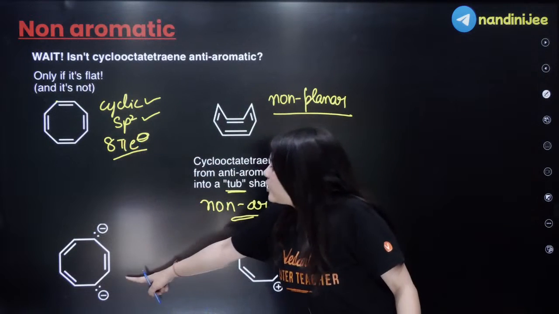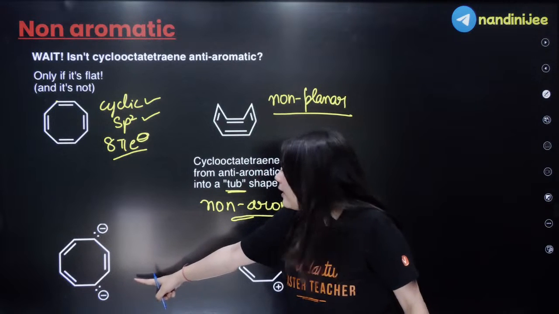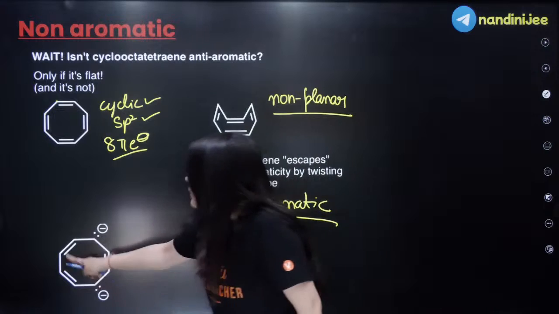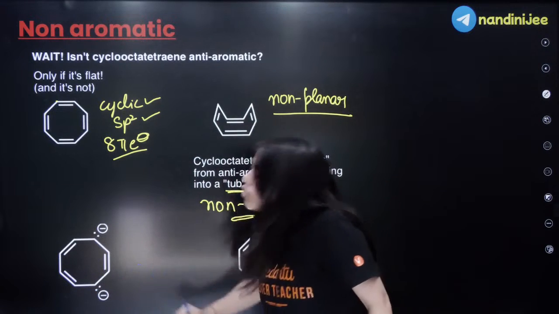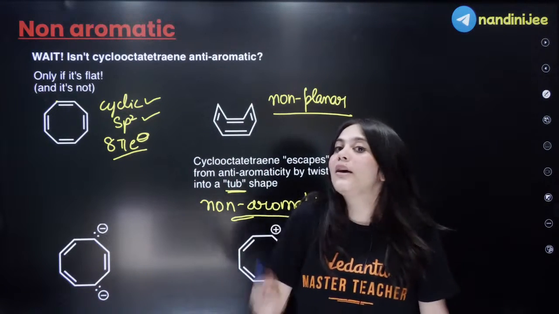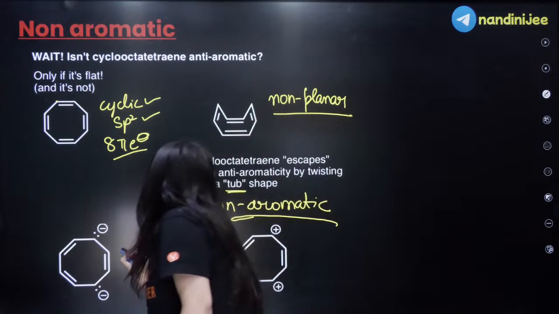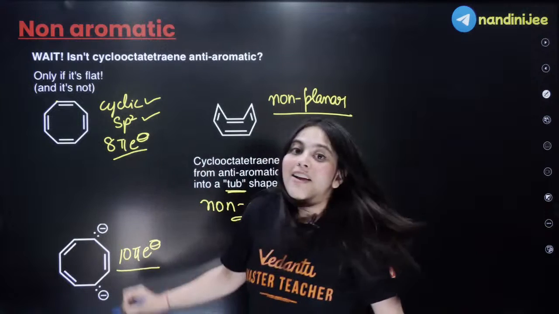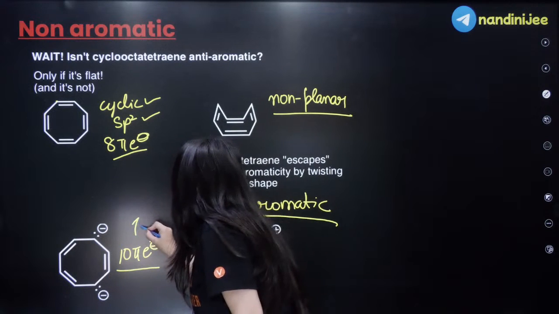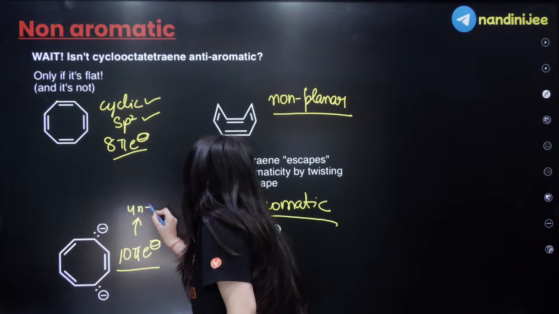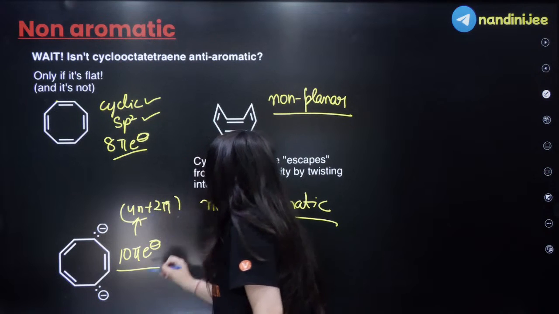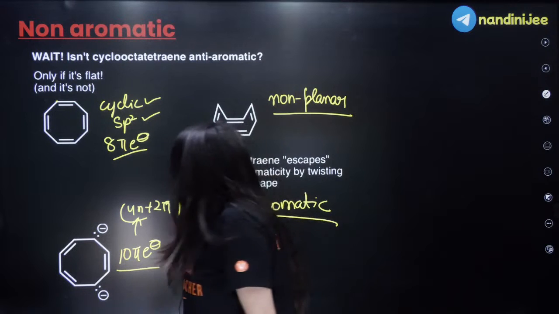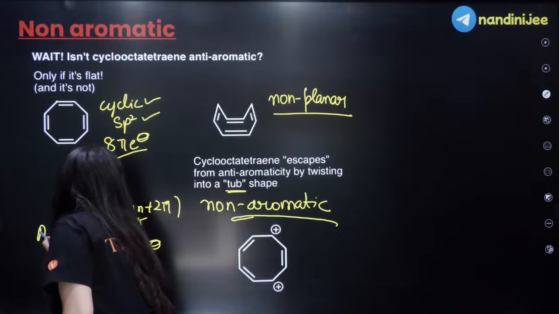See, this is the first variation, can everybody see over here? In this variation, how many electrons are there? This has 3 pi bonds plus 2 lone pairs of electrons, which means 5 into 2, this becomes a 10 pi electron system, right? Which is following your 4n plus 2 pi electron rule, isn't it? This is following the Huckel rule. Hence, bacha, this compound will be aromatic in nature.